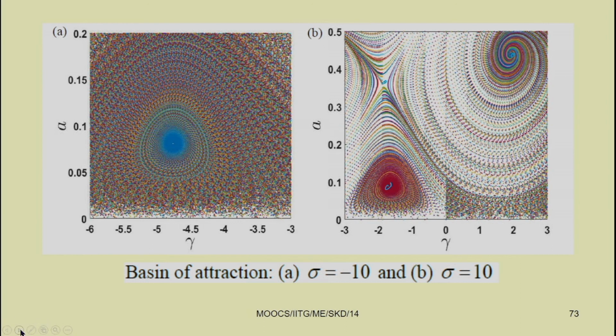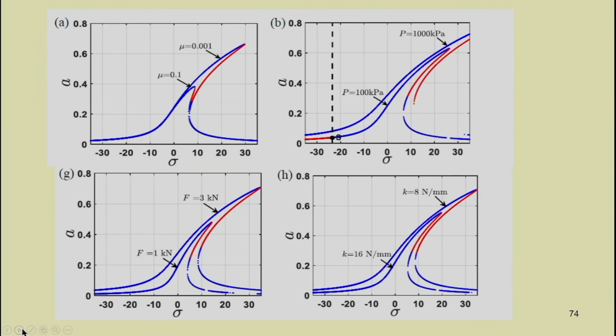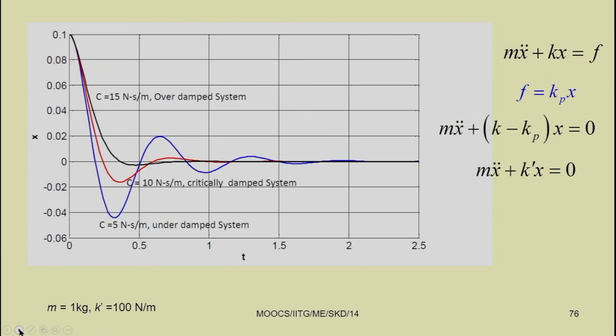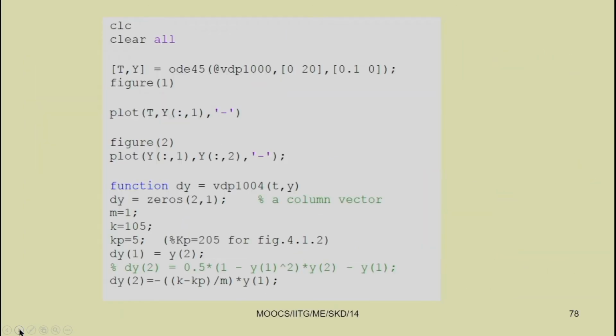This way one can study the Duffing equation when it is weakly nonlinear. One can also study the effect of damping: by increasing the damping, the response amplitude will decrease. By taking different values of the forcing parameter, the response amplitude can be increased. This way one can study different responses of the system.